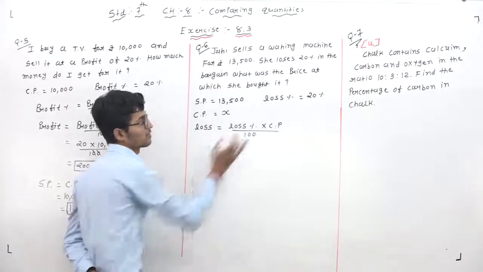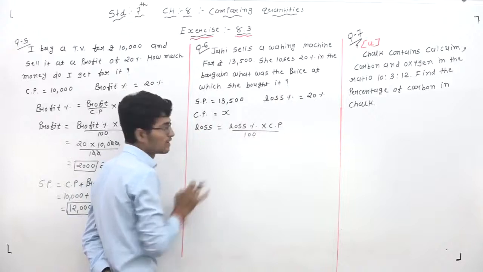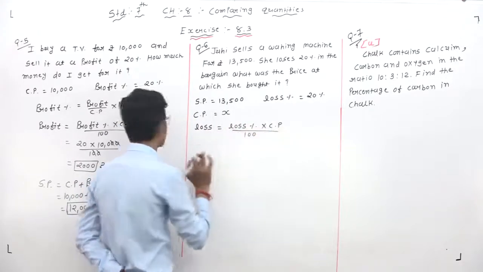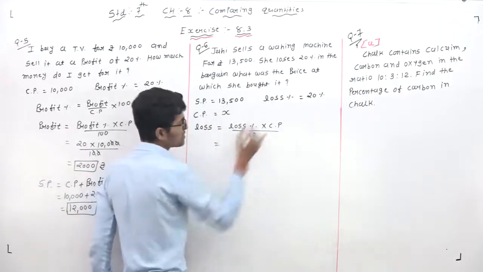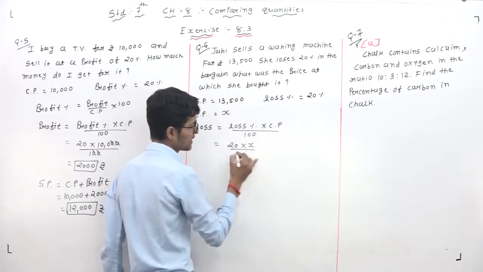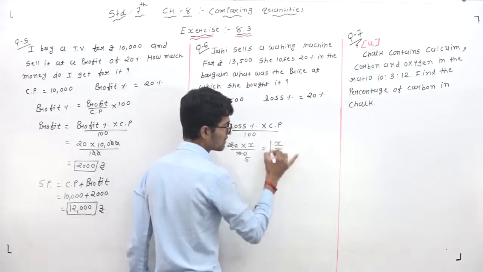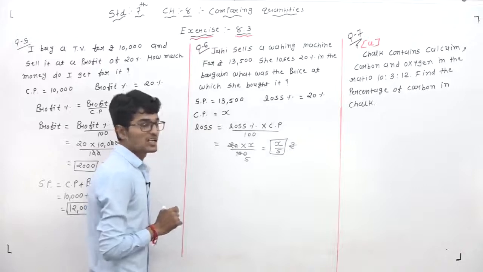This is the formula to convert percentage to rupees, apply it directly. So the loss percentage is 20, multiplied by CP, which is X, divided by 100. That gives X by 5 rupees loss.